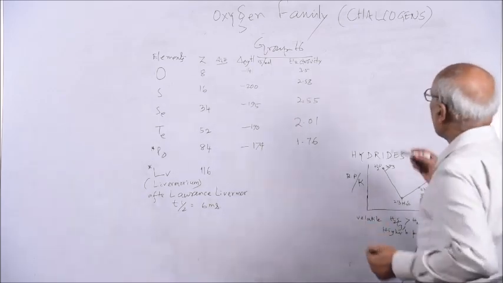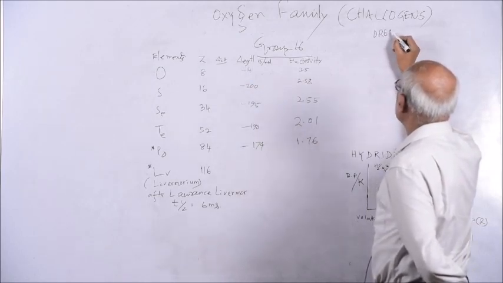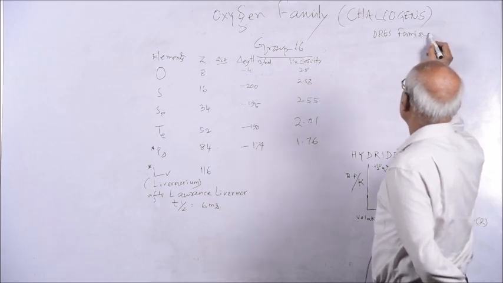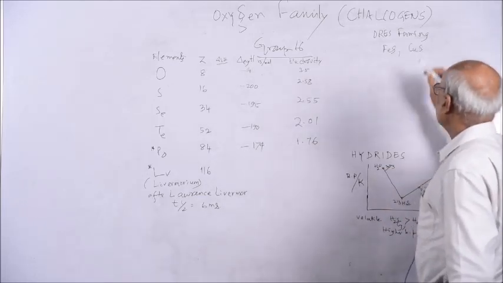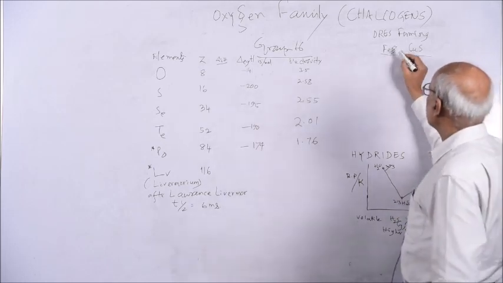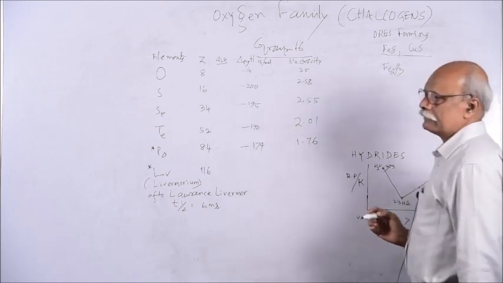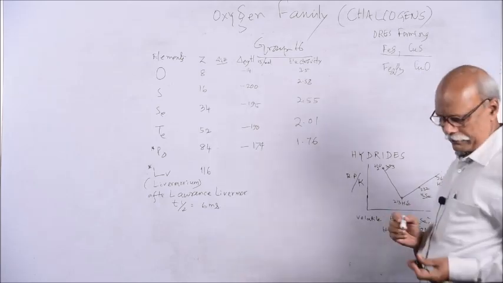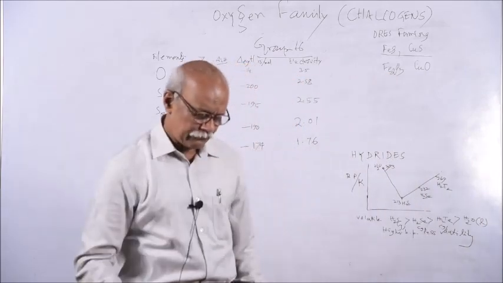Chalcogens means ore forming. These are found in ore compounds. As for example, iron sulfide is the ore of iron, and copper sulfide is the ore of copper. So these are the sulfide ores. Most of the ores are present as oxides or sulfides. Say iron oxide, that is your ore of iron, and copper oxide is also an ore of copper. So you see, most of the ores are either oxides or sulfides.